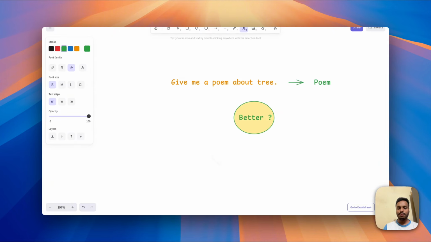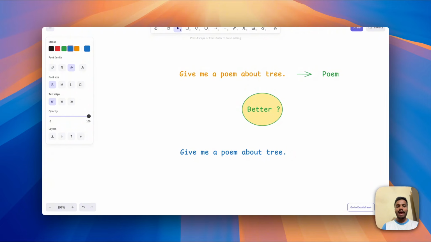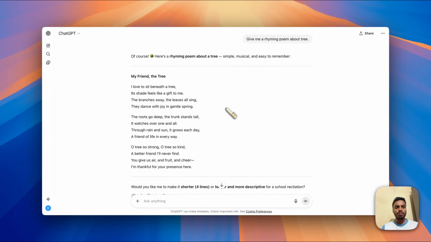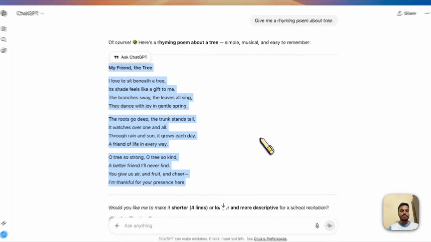Generally, if the poem is rhyming, then it looks good, right? We can try getting a rhyming poem. Now copy paste. Now we will add a keyword, rhyming, to get the rhyming poem. We will say, give me a rhyming poem. Let's copy paste into ChatGPT. Now we got the better poem.